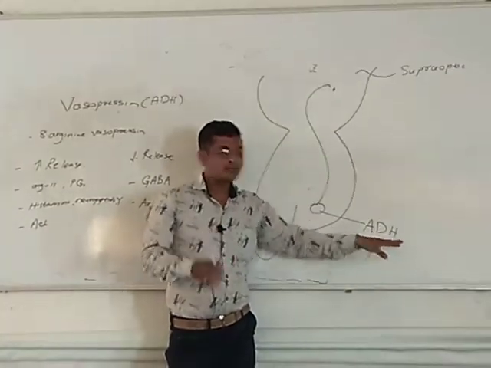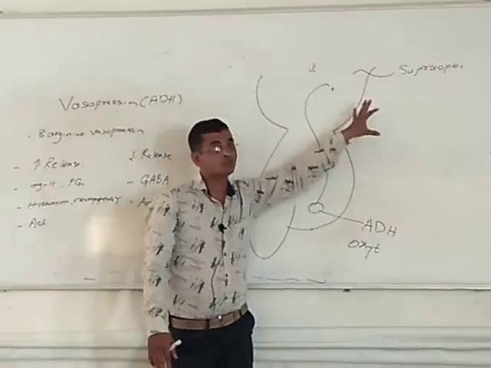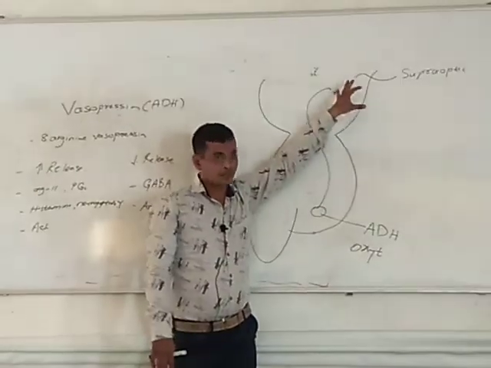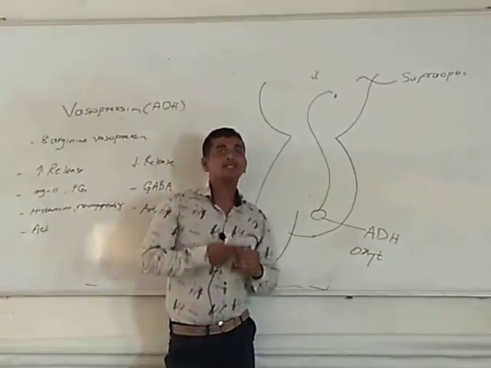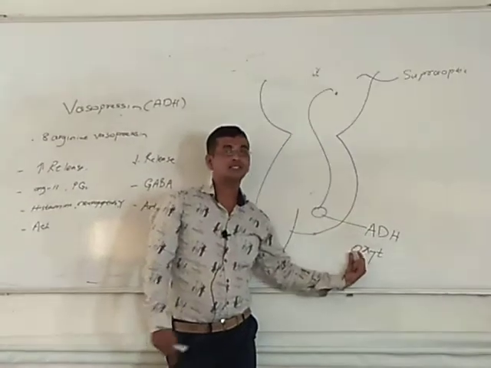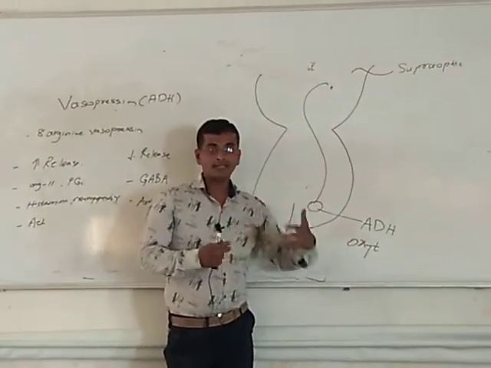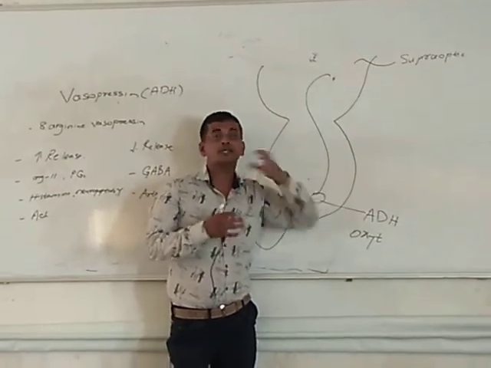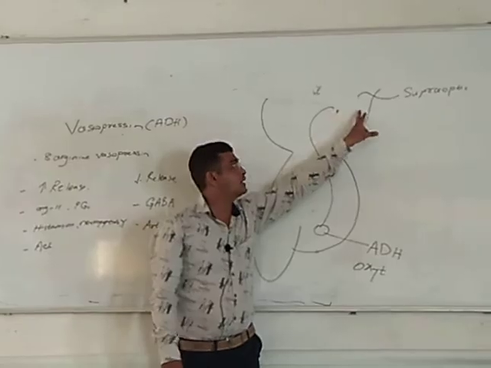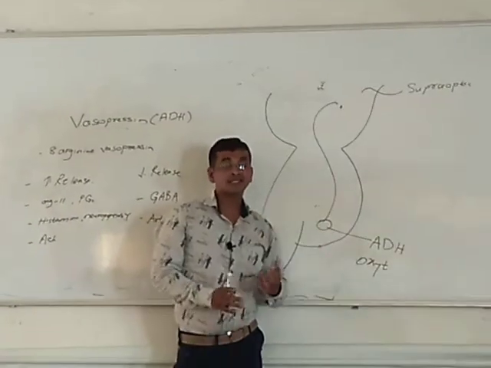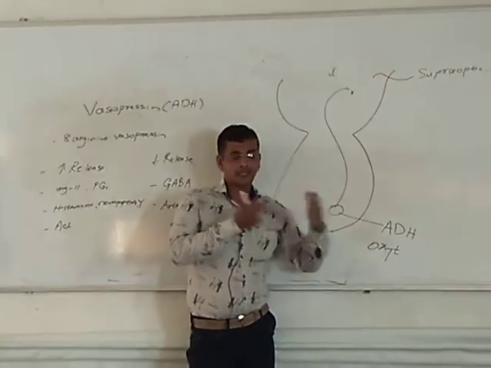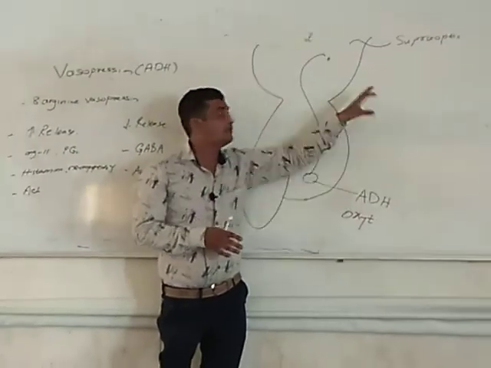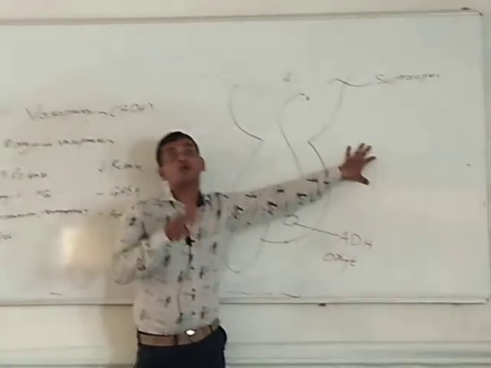Osmoreceptors and volume receptors are responsible for its release. When osmolarity increases, the osmoreceptors in the hypothalamus sense it. Volume receptors are in the left atrium, ventricle and pulmonary veins.